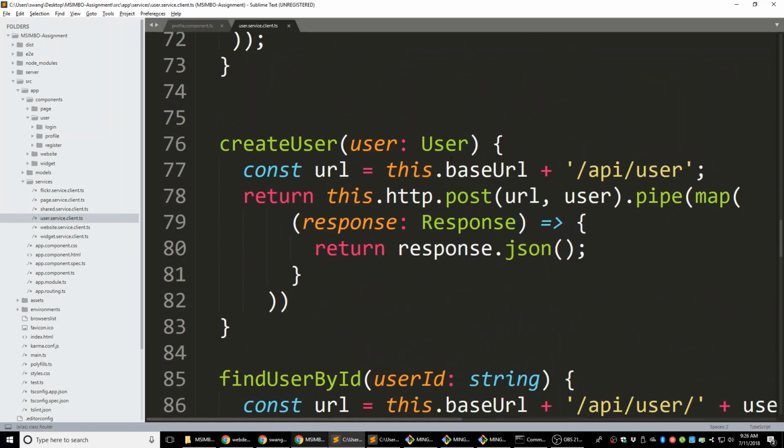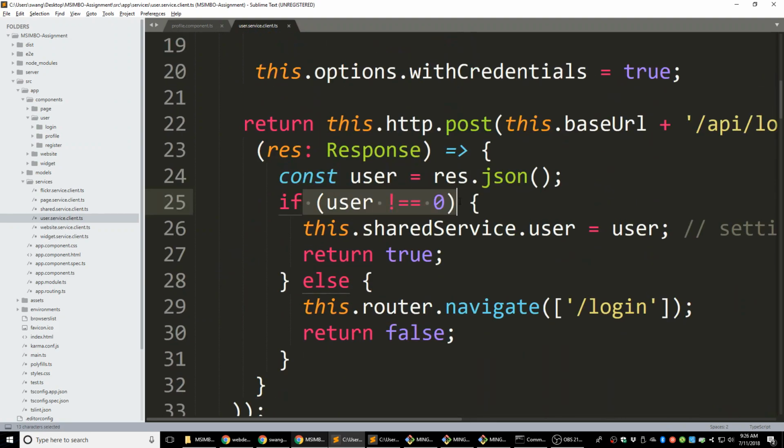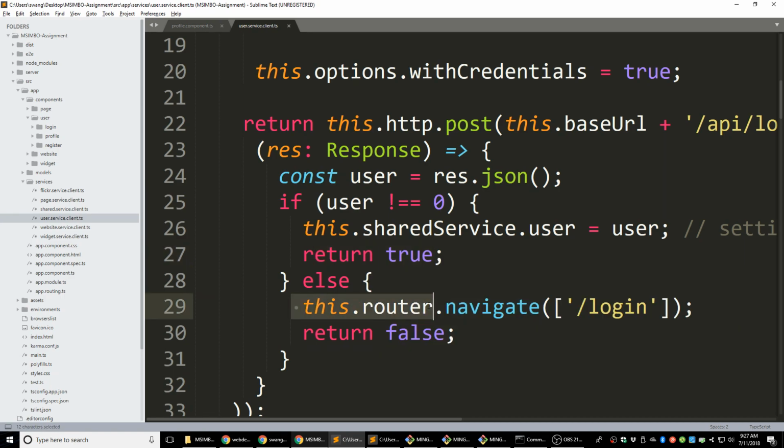Okay, so here, if user not equal to 0, we're going to update the user in the shared service and return true. And if this user is a 0, which means we cannot find any user in the cookie in the request, then we're going to just navigate the user to the login page and return false.